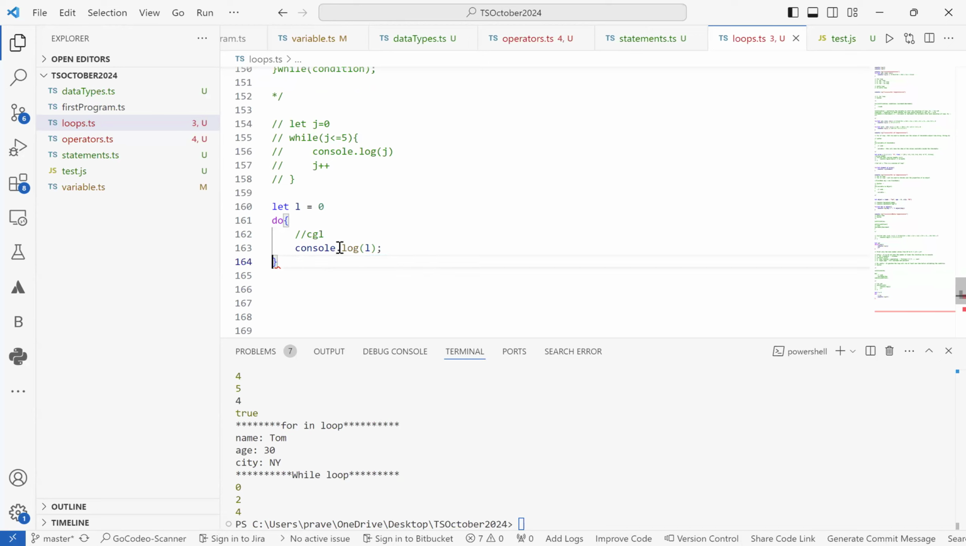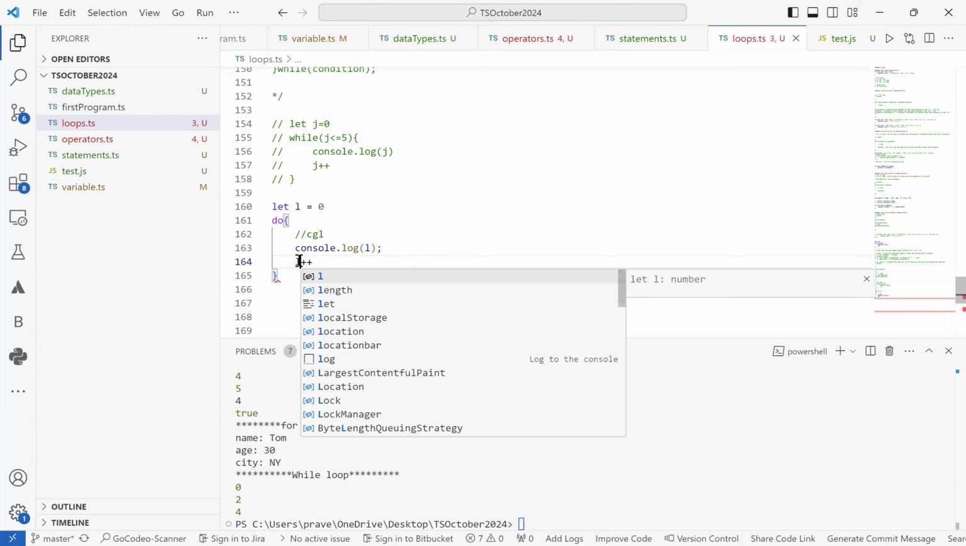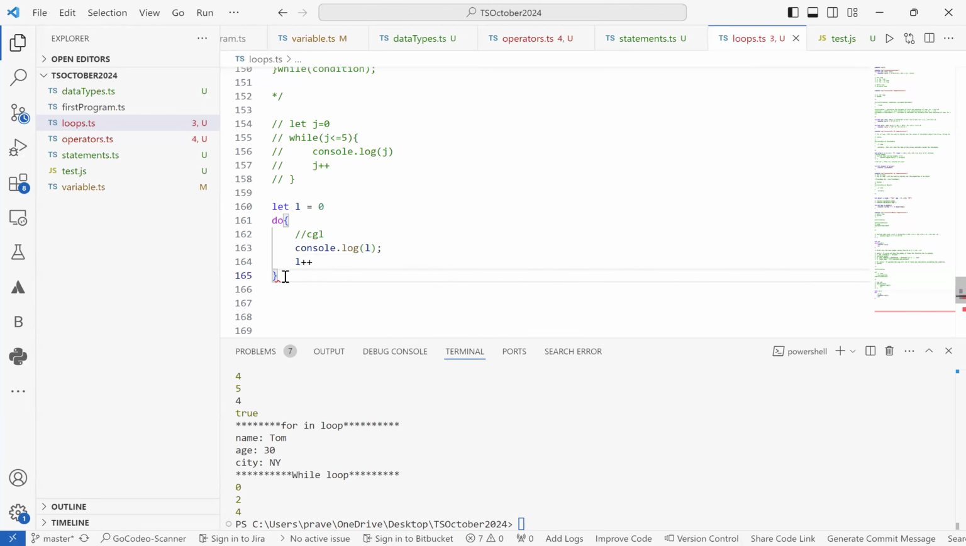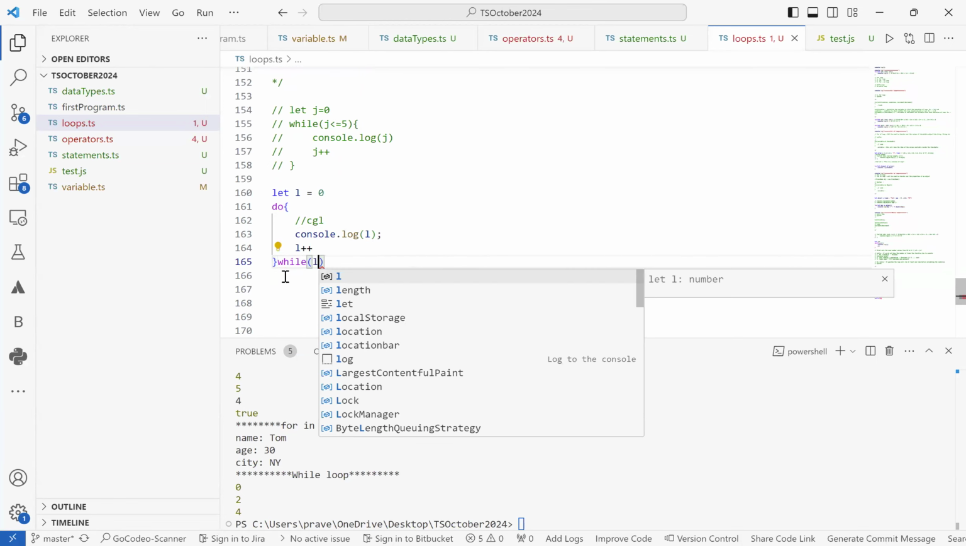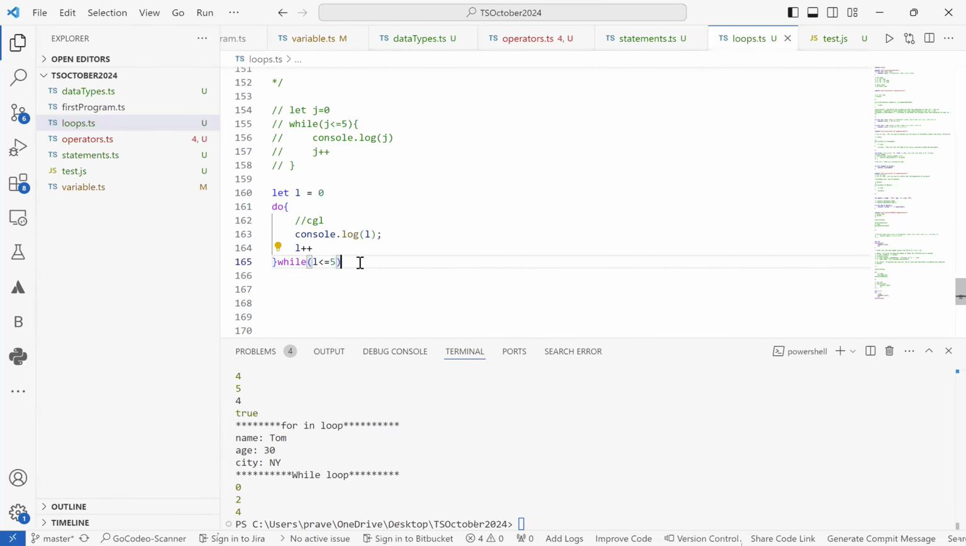So we'll have console.log L, and now increment or decrement the value, which is L plus plus. And now the while appears over here, which will take a condition. The condition that we are trying to write is L is less than or equal to 5. And we have to end it with a semicolon. Apart from that, at other places we do not require a semicolon, which is optional in TypeScript and JavaScript.